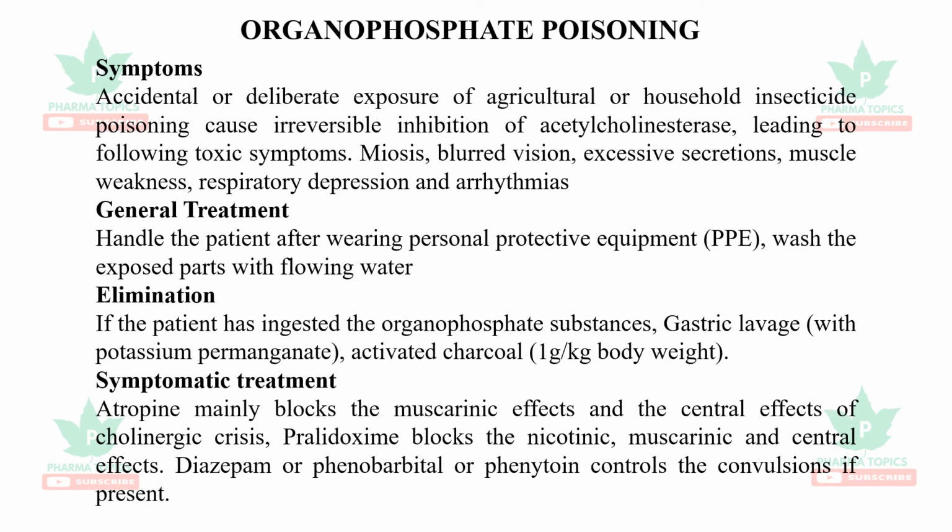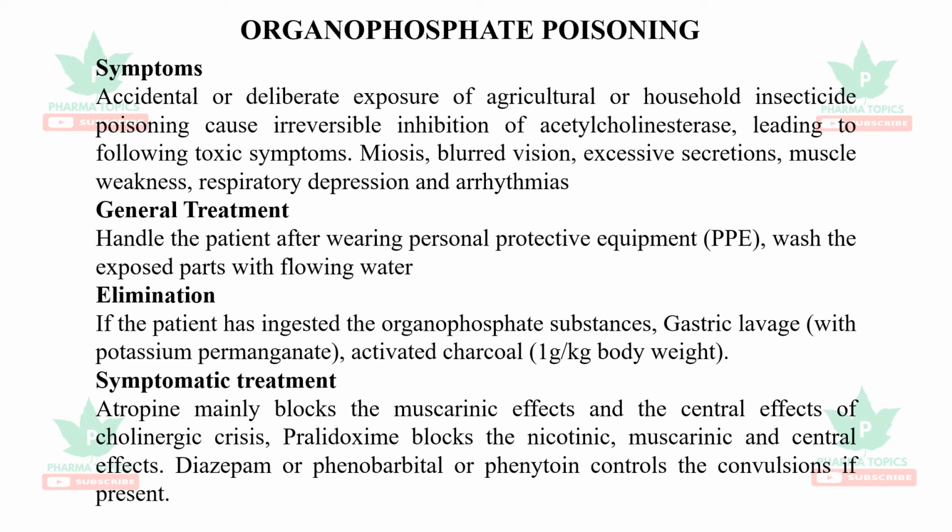Next is organophosphate poisoning. It is nothing but a pesticide poisoning where there is a cholinergic crisis. It increases all the secretions, causes miosis, blurred vision, excessive secretions, muscle weakness, respiratory depression, and arrhythmias. Since it is a spillage, the inhalation route is also possible.